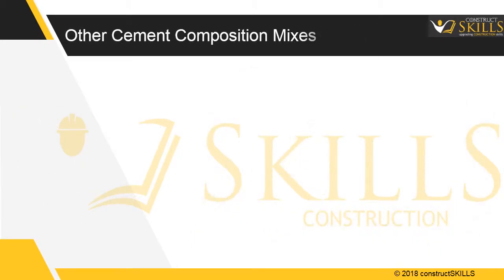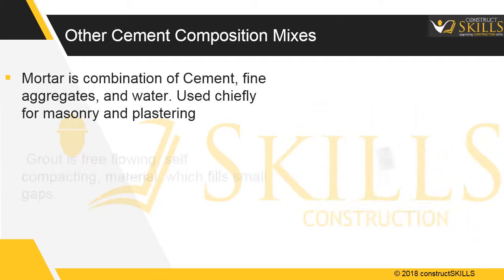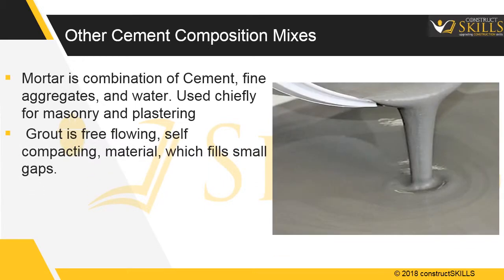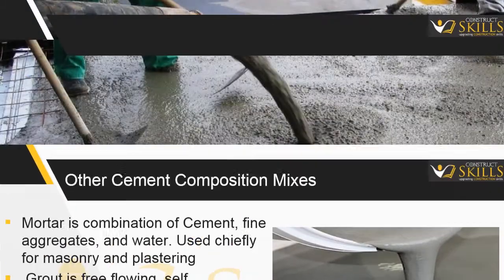Other cement composition mixes. Mortar is a combination of cement, fine aggregates, and water. It does not contain coarse aggregates. It is used chiefly for masonry and plastering. Grout is a free-flowing, self-compacting material, which fills small gaps. They come in many varieties. Common types are tiling, flooring, structural, and non-shrink.